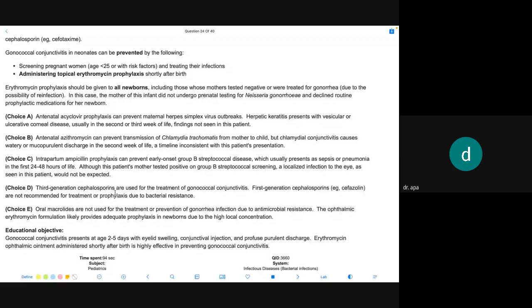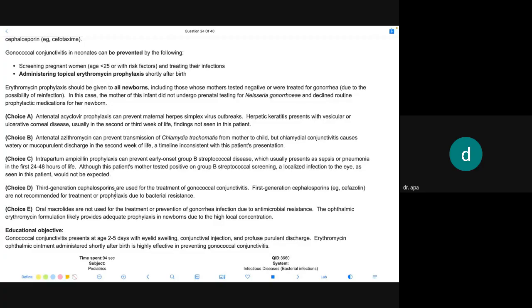Okay. Third generation cephalosporin is used for treatment of gonococcal conjunctivitis. First generation cephalosporins like cefazolin are not recommended for treatment or prophylaxis due to bacterial resistance. Then choice C, oral macrolide. Oral macrolides are not used for treatment or prevention of gonorrhea infection due to antimicrobial resistance.